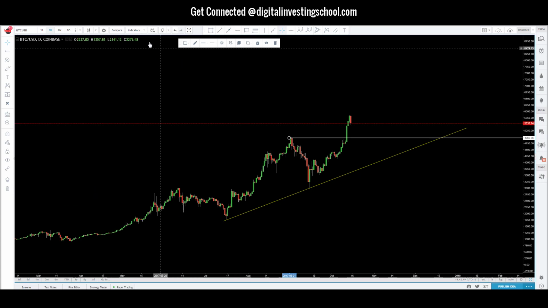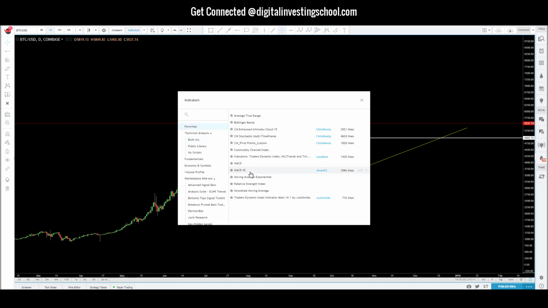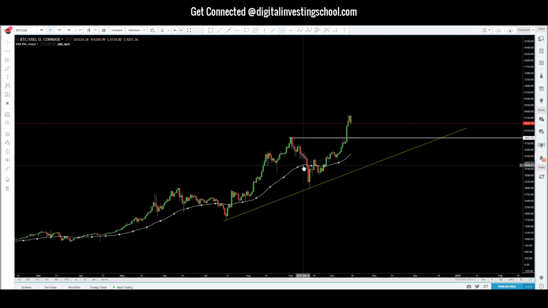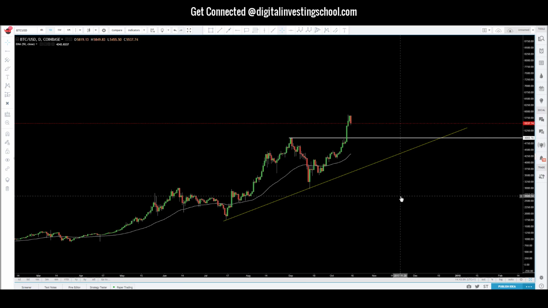And based on that, let me go ahead and throw on a moving average here to give us a little bit more confluence, right? Remember, we don't trade because of the moving average. We trade with the moving average as an added directional bias, right? It gives us just an added confluence in our setup. So yeah, clearly we're seeing the momentum. We're seeing prices moved all the way up.